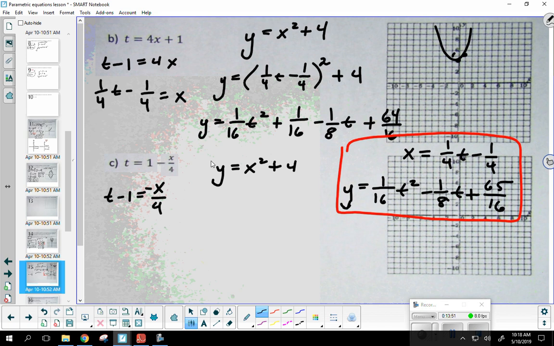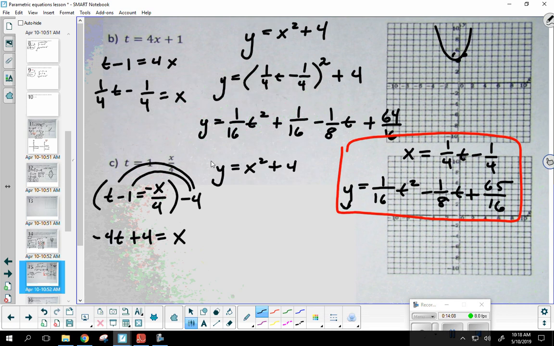Now what? Okay, multiply through by negative 4, because we want a positive x. So negative 4 times t, that's negative 4t. Negative 4 times negative 1, and then those 4s would cancel, the negatives would cancel, there's x. Now, based on what we're provided for t, we want to write parametric equations.